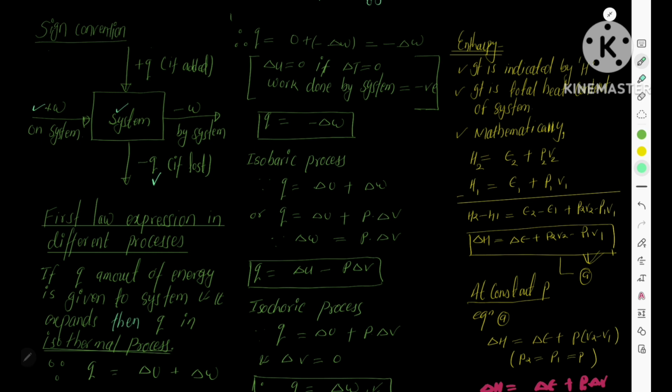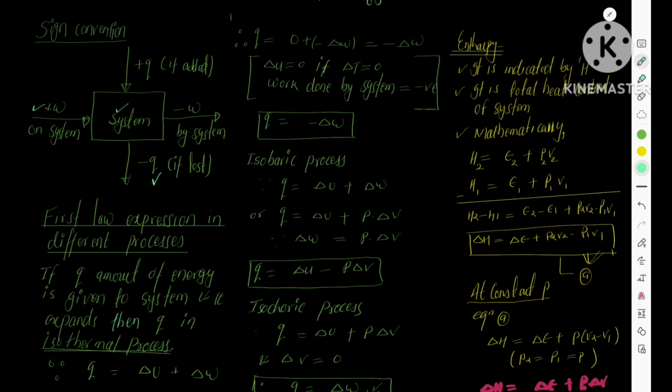If you give energy to the system, then the internal energy of the system obviously increases. If you remove some heat from the system, then the internal energy of the system obviously decreases, therefore it gets a negative sign. If work is done on the system, then some potential energy is stored in the system, and such work done is called positive work done. If work is done by the system, some energy of the system is used in doing work, therefore such work done is given a negative sign. I hope now you understand it.